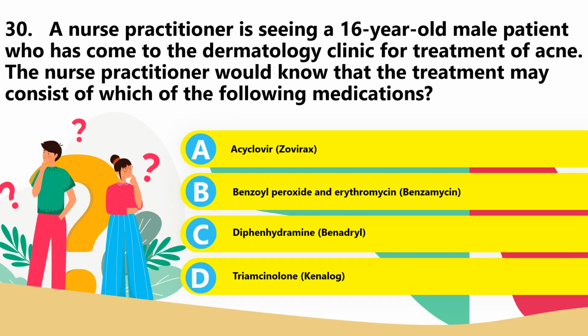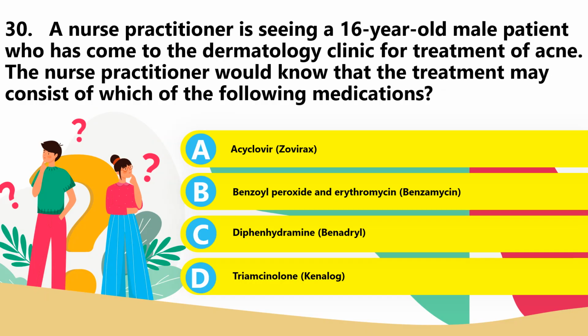30. A nurse practitioner is seeing a 16-year-old male patient who has come to the dermatology clinic for treatment of acne. The nurse practitioner would know what the treatment may consist of. Which of the following medications? A. Acyclovir, B. Benzoyl peroxide and erythromycin, C. Diphenhydramine, or D. Triamcinolone.